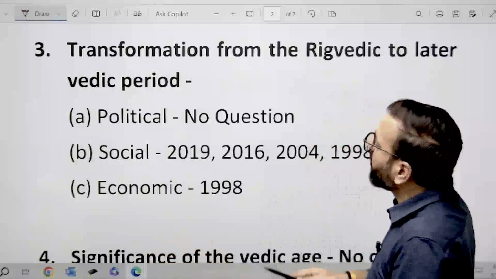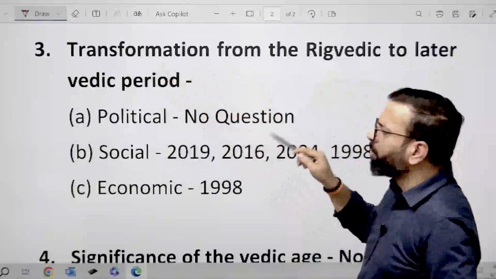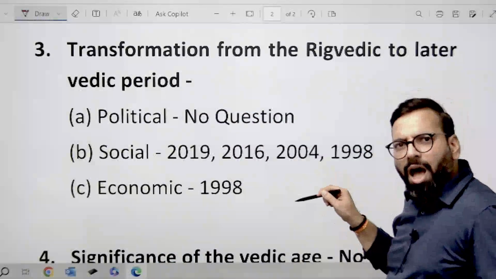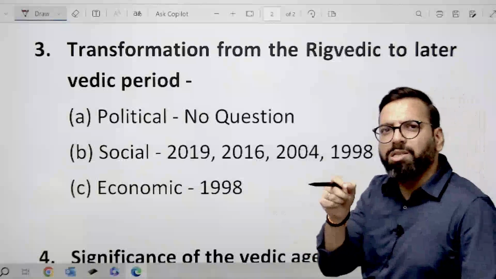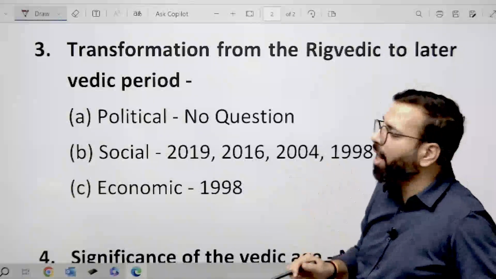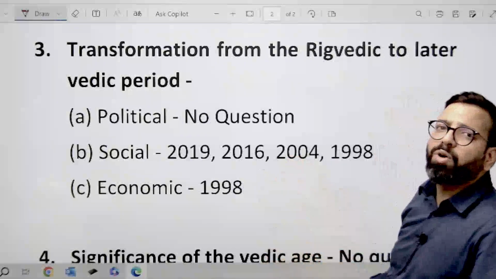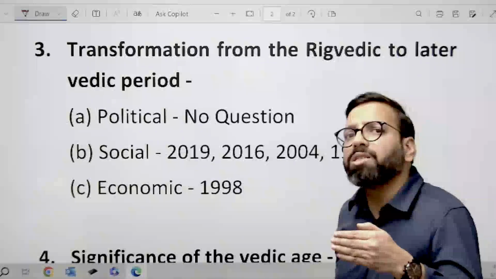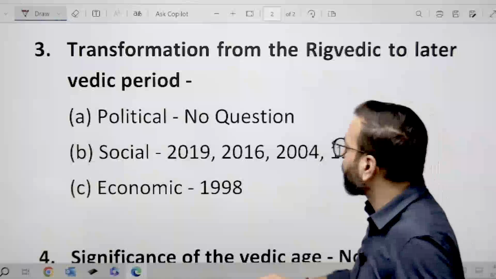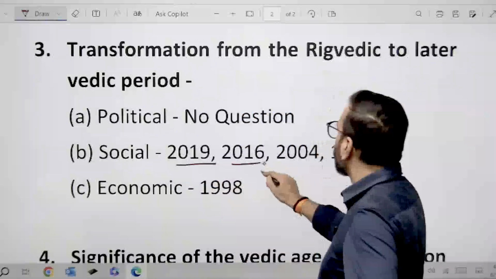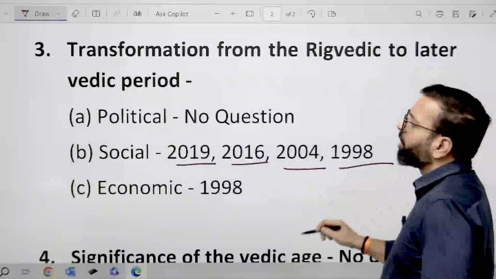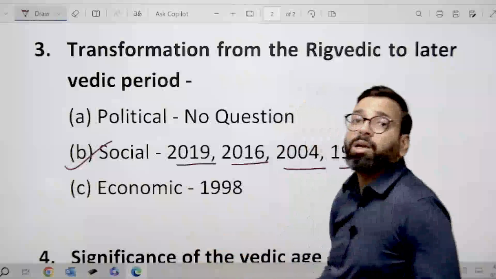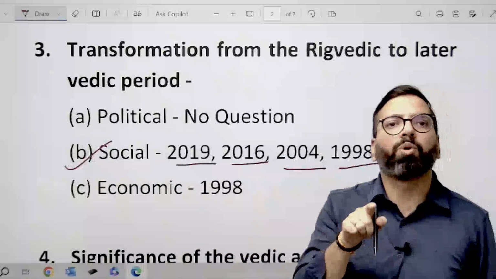That is the transformation. And UPSC has asked questions from one section of this transformation, that is social transformation. If you see, from early to later Vedic period, UPSC has repeatedly asked questions from that section, for example 2019, 2016, 2004, 1998, social transformation. That becomes one of the most important.